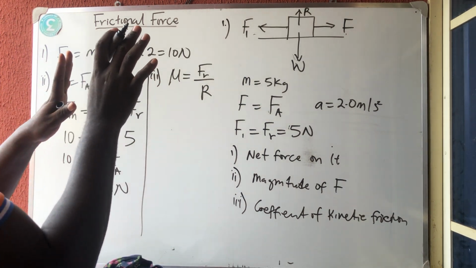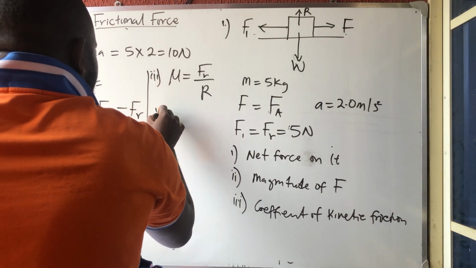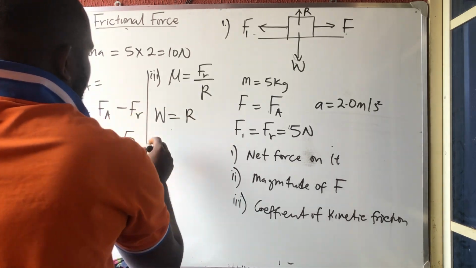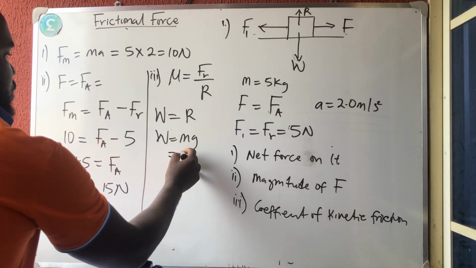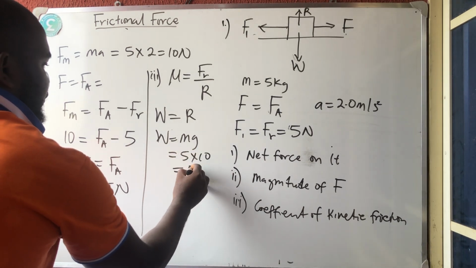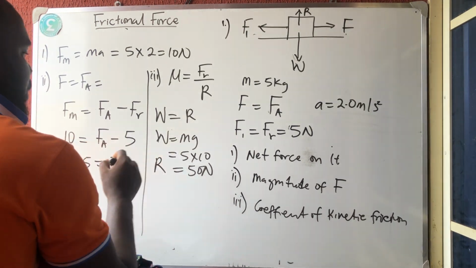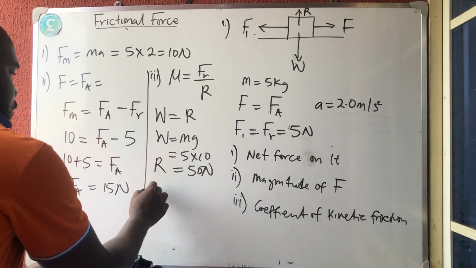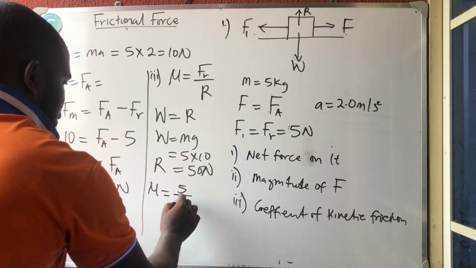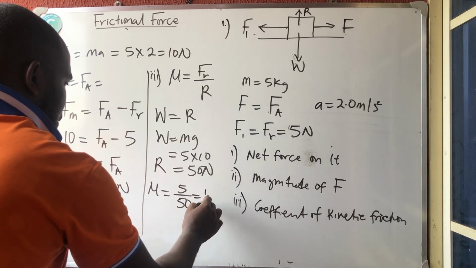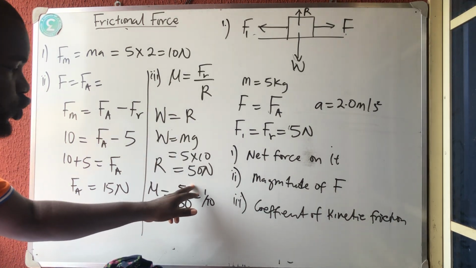But for a body that is stationary like this, the weight of that body is equal to the normal reaction, and the weight of a body is equal to mg, mass times acceleration due to gravity, which is 5 times 10, which is 50 Newton. Okay, so we have gotten the normal reaction. Therefore, the coefficient of friction is equal to the friction itself, which is 5, all over the normal reaction, which is 50, which will give you 1 over 10. It does not have any SI unit because this is Newton against Newton.